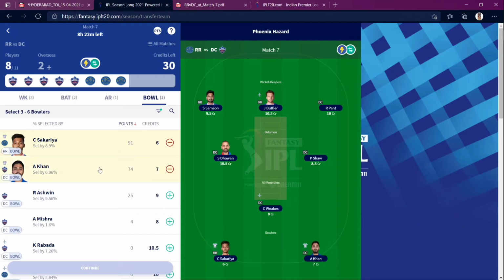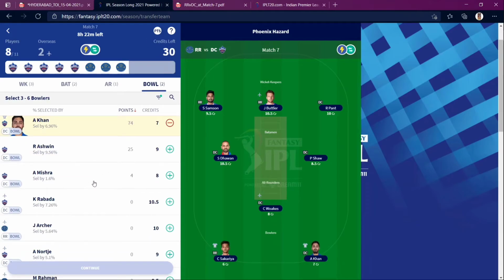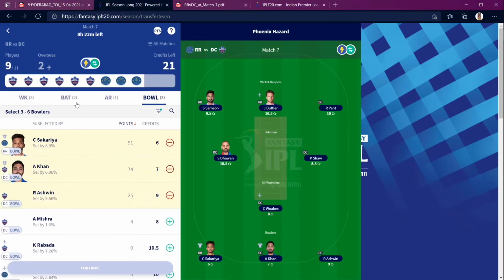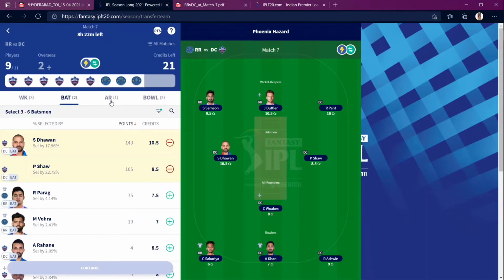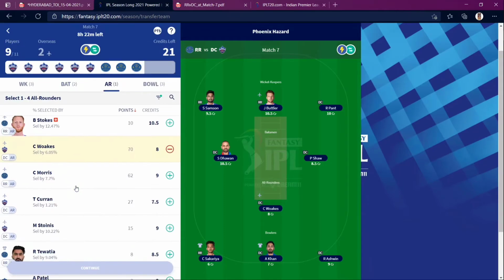You can also have Sakariya, Avesh Khan. They look really great with the ball, and Ashwin is the wicket taker, so you can also have him. Okay, so next match it's gonna be DC and RR coming here. So whoever doesn't play well in this match, you can substitute with Punjab, CSK, any one player, and you can rotate, and you can also have DC and 1K. So they are also having 1K day, so pick as many batsmen as possible, and also you can do that.